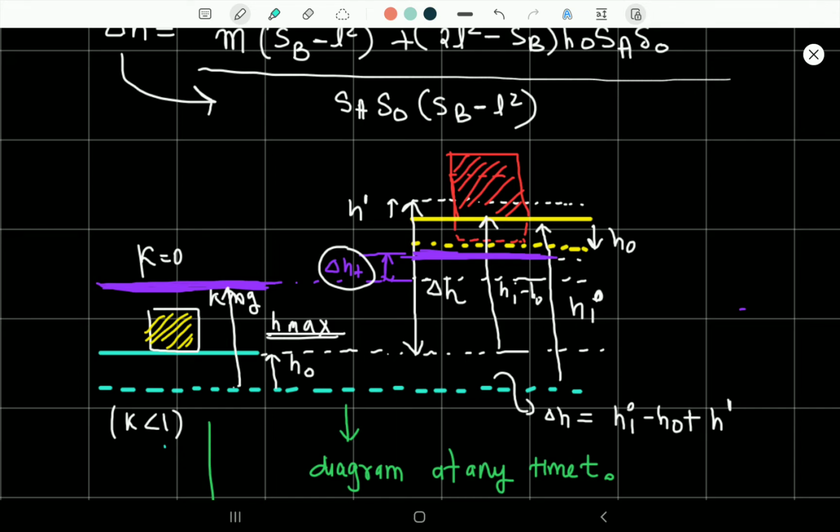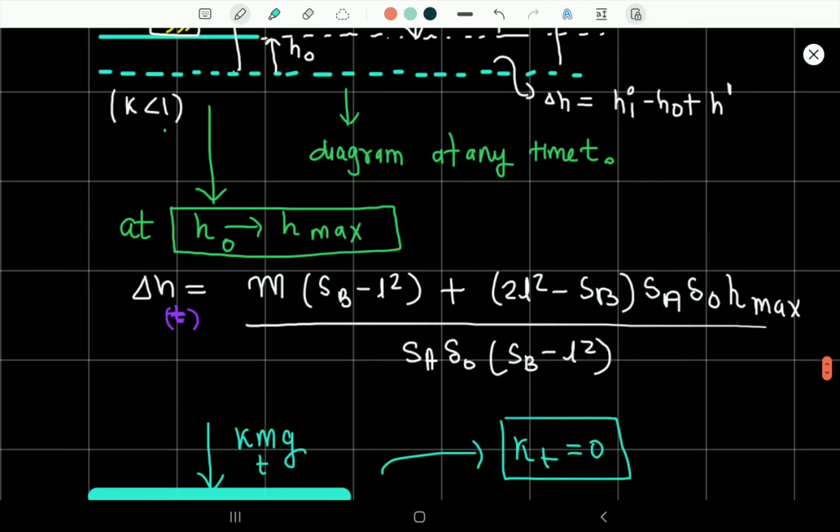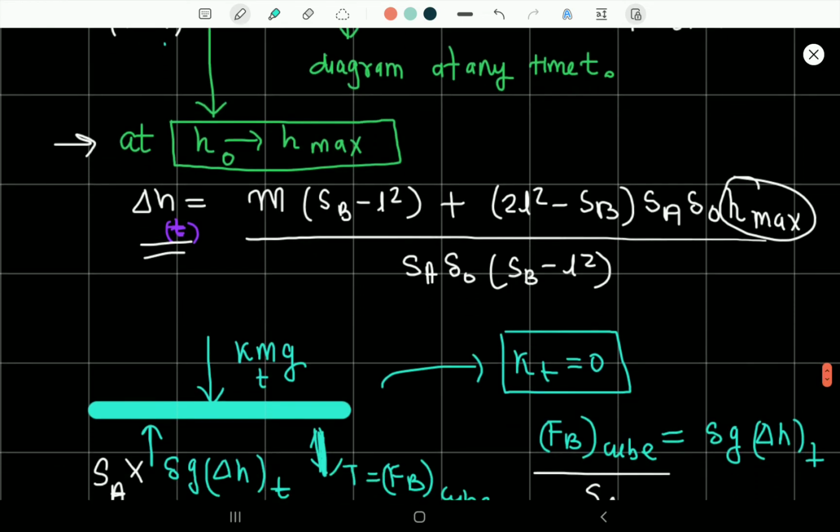Why would there be a finite separation? Because of the tension. I already discussed why there would be a finite separation. Because of the tension, there would always be a finite separation. Now if the tension and the cube and the thread were not present, then the water level of the piston and the water level in the arm B would always be equal, and this height difference is very minute, I must say. So at this time h naught would be tending to h max. And now for delta ht, we would be replacing h naught with h max and we will find the value of delta ht. So this is the function type of thing.